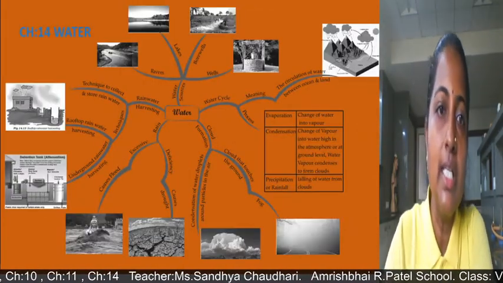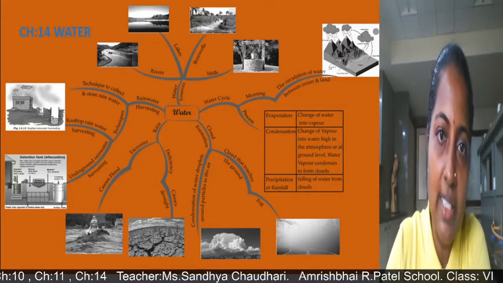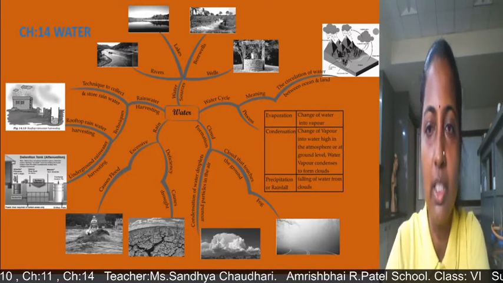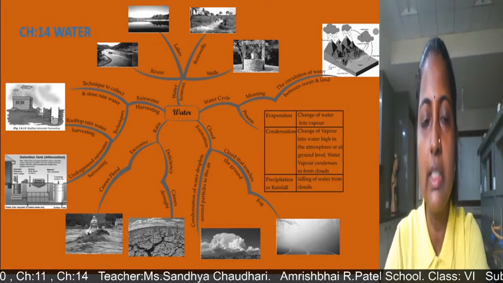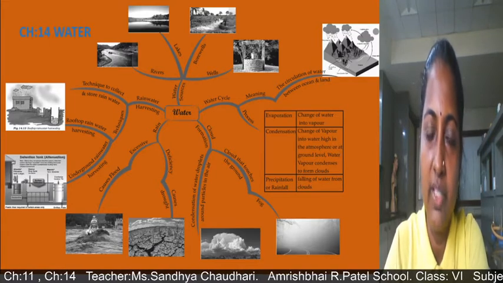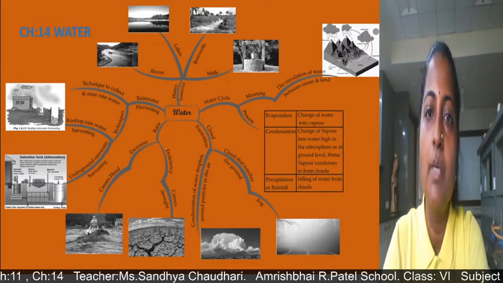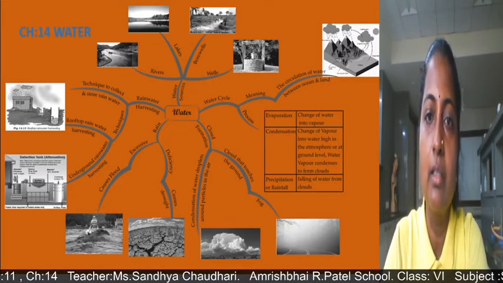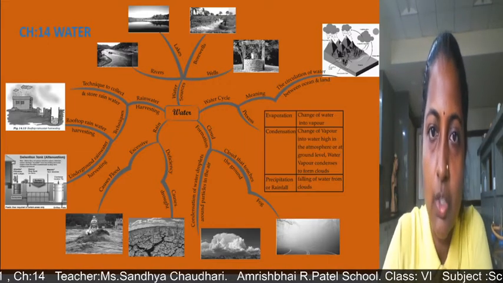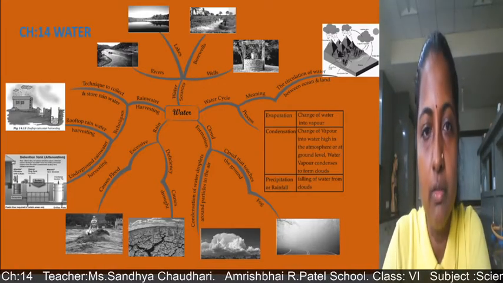Now in this 14th lesson we have seen different sources of water, that is rivers, lakes, bore wells and wells. These are the different sources from which we can get water. Then we have seen the water cycle in this lesson, and the important processes are evaporation, condensation, precipitation and transpiration. The circulation of water between ocean and land is called the water cycle.